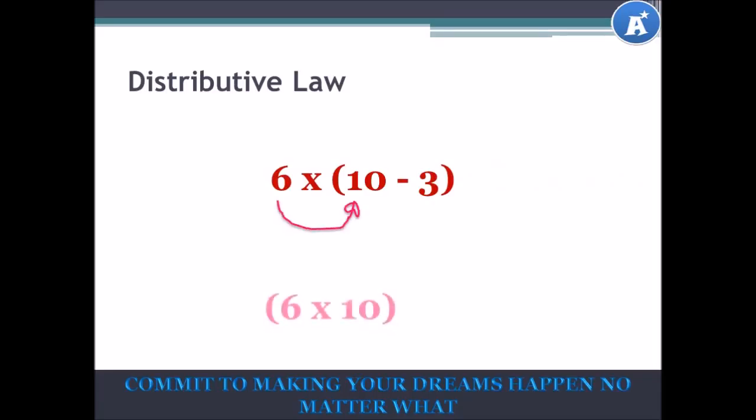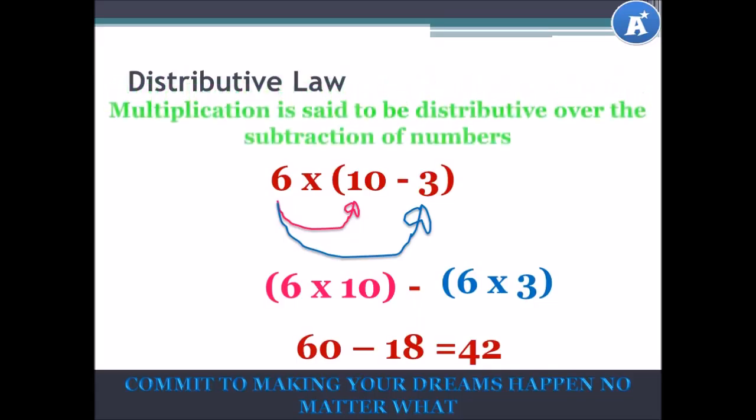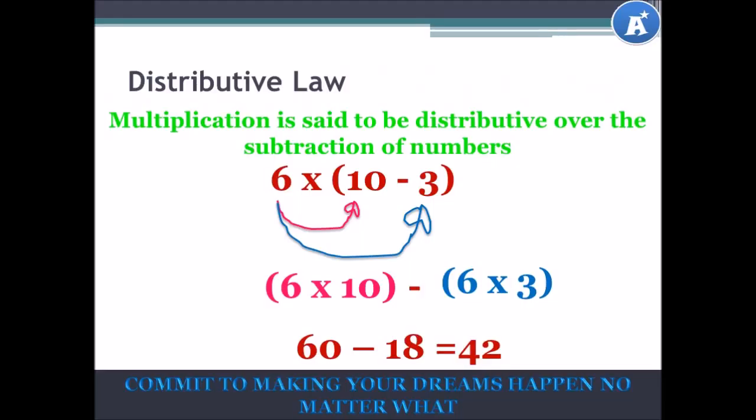Now let's try using the distributive law. We'll say 6 multiplied by 10, and then a minus sign, and 6 multiplied by 3. 6 times 10 gives us 60, and 6 times 3 gives us 18. 60 minus 18 is equal to 42. Do you see that we got the exact same answer? That is because multiplication is distributive over the subtraction of numbers.